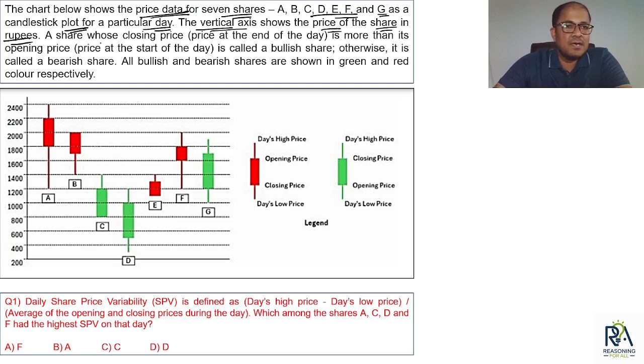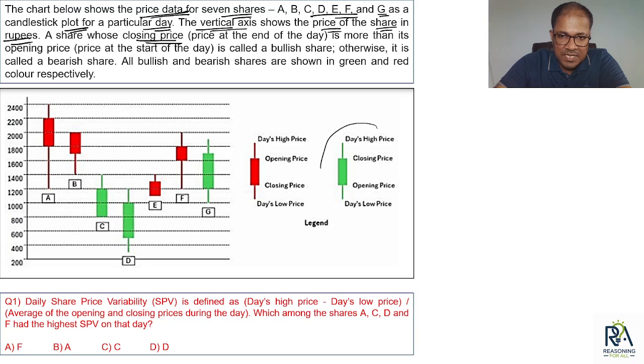Okay. A share whose closing price is more than its opening price is called a bullish share. Otherwise, it is called a bearish share. Now, rather than reading this statement again, let's go down and observe what is a bullish share and what is a bearish share.